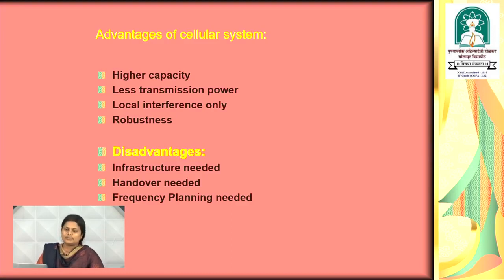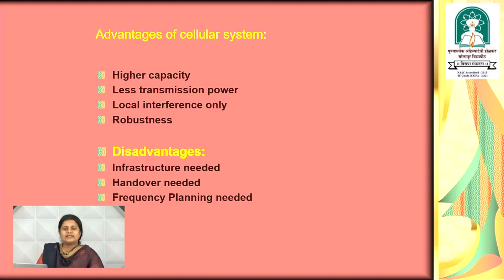It means that if one of the cells within the cluster breaks or something goes wrong within the cell, then it does not affect another cell. The communication between them keeps going on. That is why it is totally a robust technology.